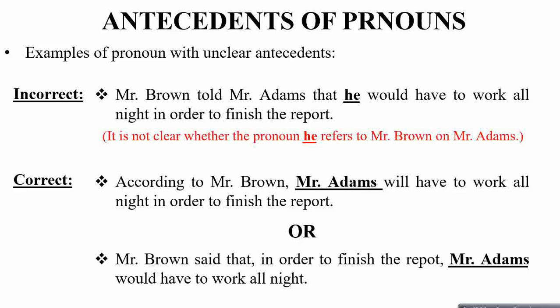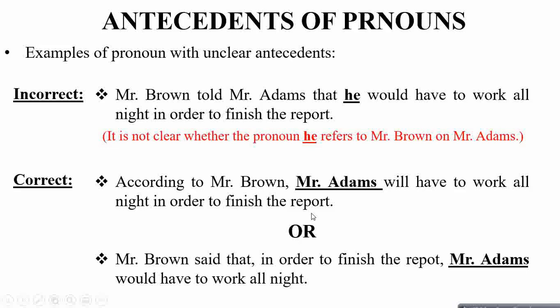For example, Mr. Brown told Mr. Adams that he would have to work all night in order to finish the report. Now it's not clear whether the pronoun he is referring to Mr. Brown or Mr. Adams. So we have the pronoun here, but the antecedent is unclear. We don't know which of the two he is referring to. So the correct will be, according to Mr. Brown, Mr. Adams will have to work all night in order to finish the report. Now we know who is supposed to do the work all night.